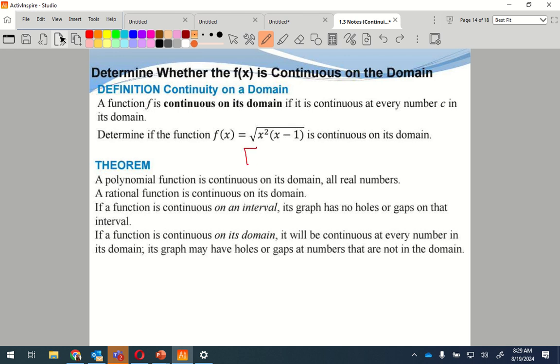So it would be a bracket 1, to infinity. There's no other places in which on this domain it's going to work out. So it would be continuous over that. Because in between 0 and 1, there's nothing there, right?